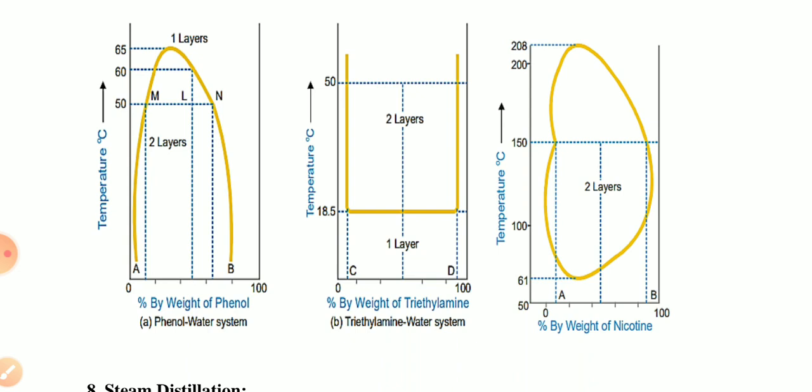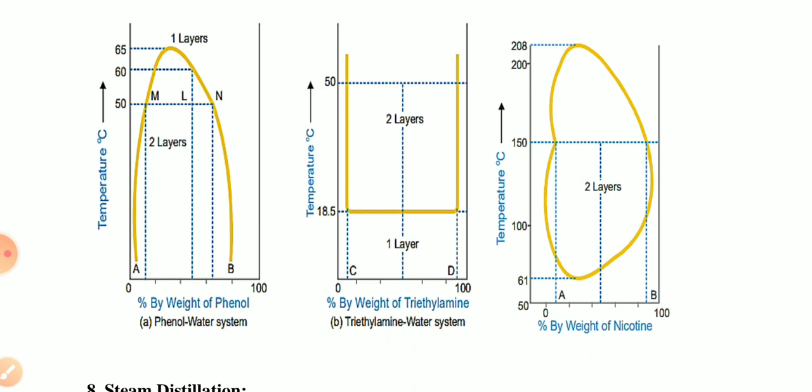In this diagram you can see that below 18.5 degrees centigrade, the two solvents are present in one layer, and above this temperature they appear as two separate layers. One is the solution of trimethylamine in water, and the second is the solution of water in trimethylamine.